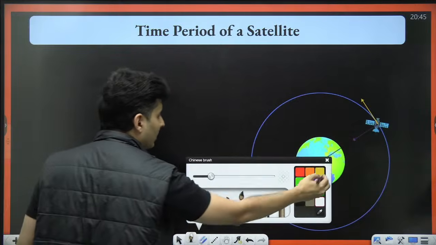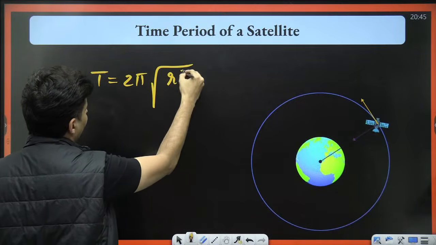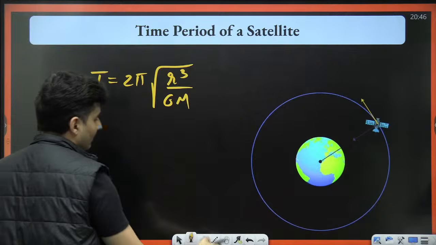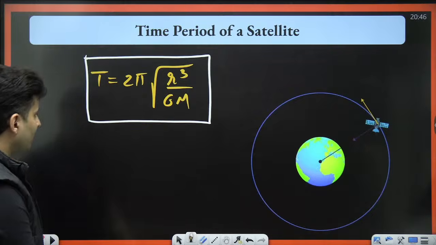Time period of a satellite. The time period of a satellite is 2 pi root of r cube by GM. That's the formula. Keep this in mind again. 2 pi root r cube by GM.